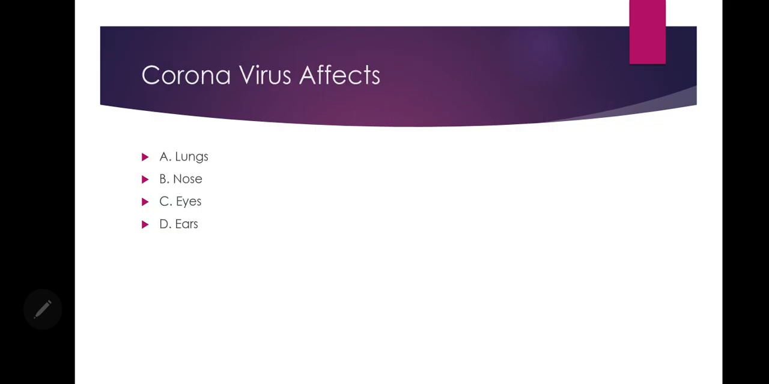Here we are with one of the easier questions: where does coronavirus affect? A. Lungs, B. Nose, C. Eyes, D. Ears. So the coronavirus affects our lungs, and what about nose and eyes? The nose and eyes are the places from which the coronavirus spreads, but it affects our lungs.